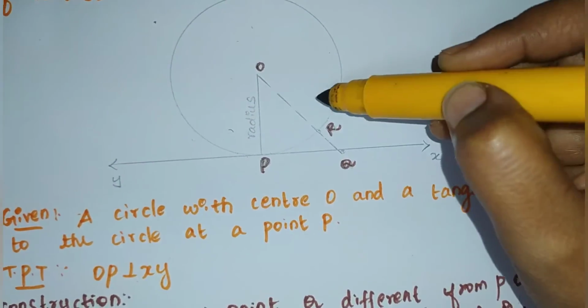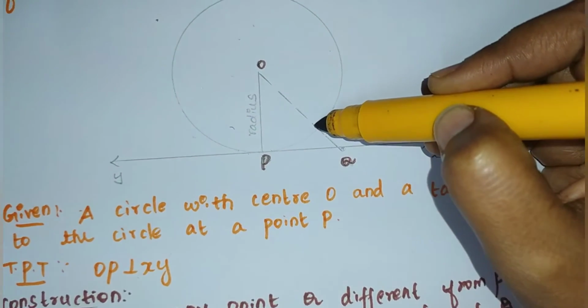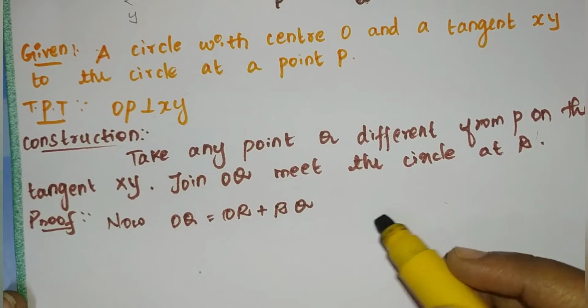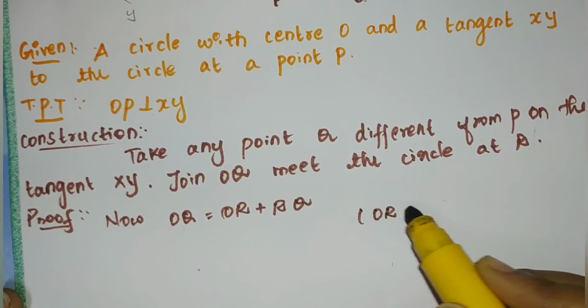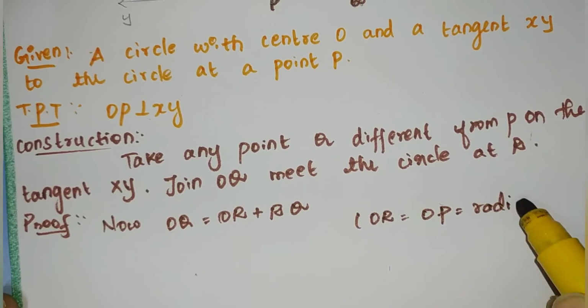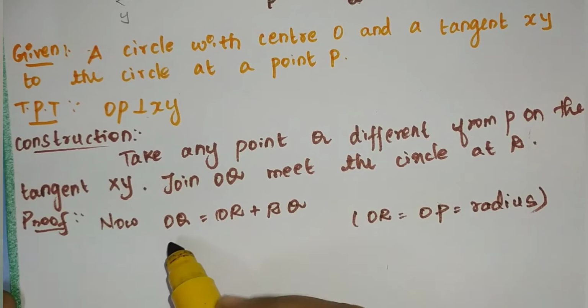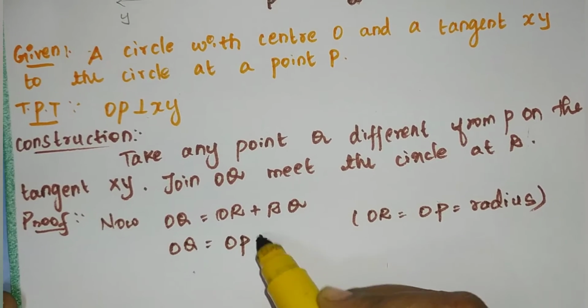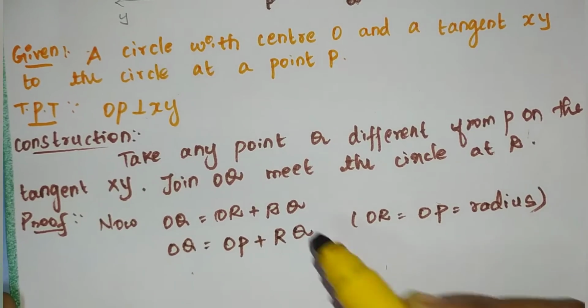Both are radii. OR is the radius of the circle as well as OP. So instead of OR, I substitute OP since it is a radius. So OQ is equal to OP plus RQ.